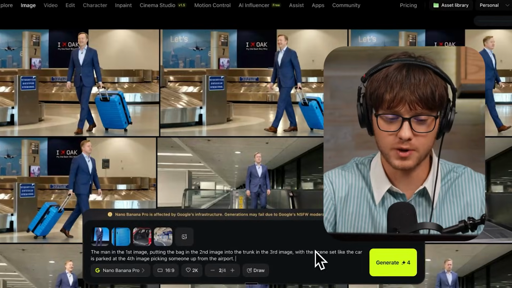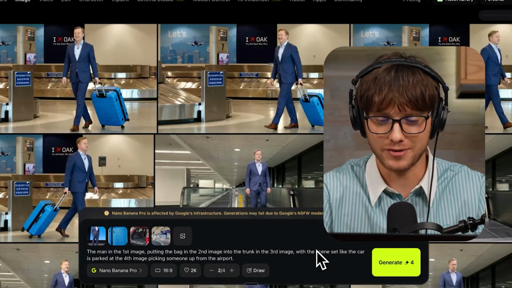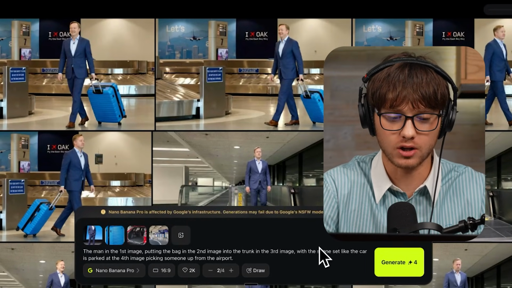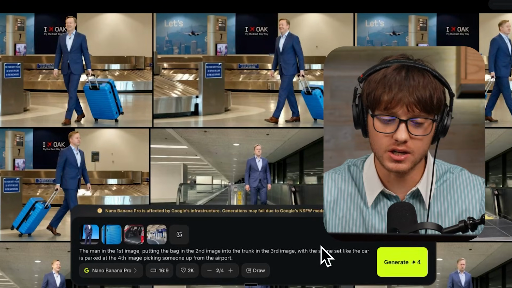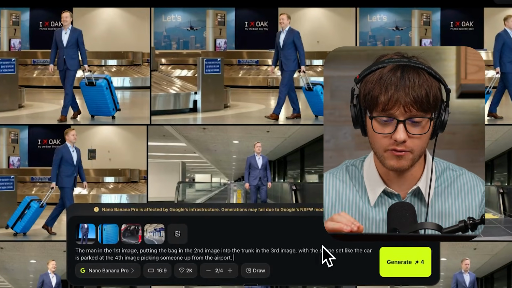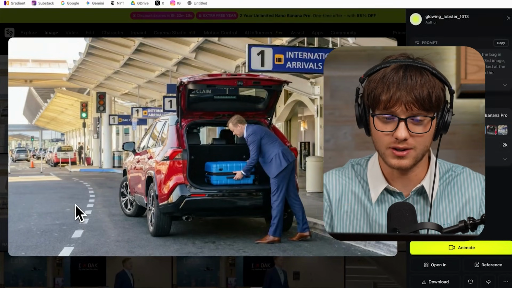Once I put all the images in there, I'll put in the prompt: the man in the first image, putting the bag in the second image into the trunk of the third image, with the scene set like the car is parked at the scene of the fourth image, like you're picking someone up from the airport. We'll click generate. I think it's important with these tools to be specific about which images you're talking about, so you can get the best output. I think that it captured exactly what I was thinking, perfectly.